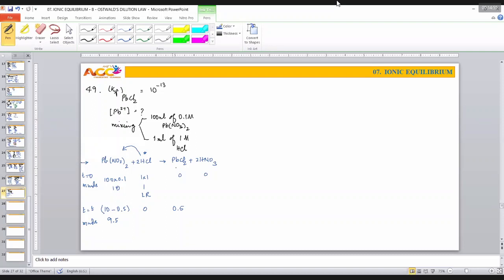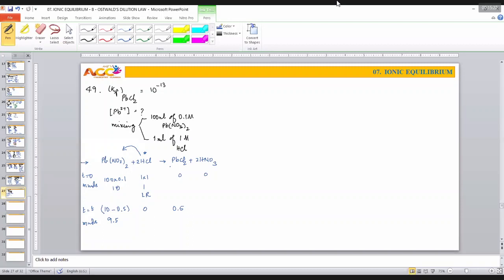Suppose, for example, by chance, the total concentration of lead ion, remember, total I am using, and the total concentration of Cl- ion, that is KIP, is less than the KSP value, it means to say I do not have the right to draw a downward arrow in physical chemistry class, and I should say this much lead is available in ionic state.